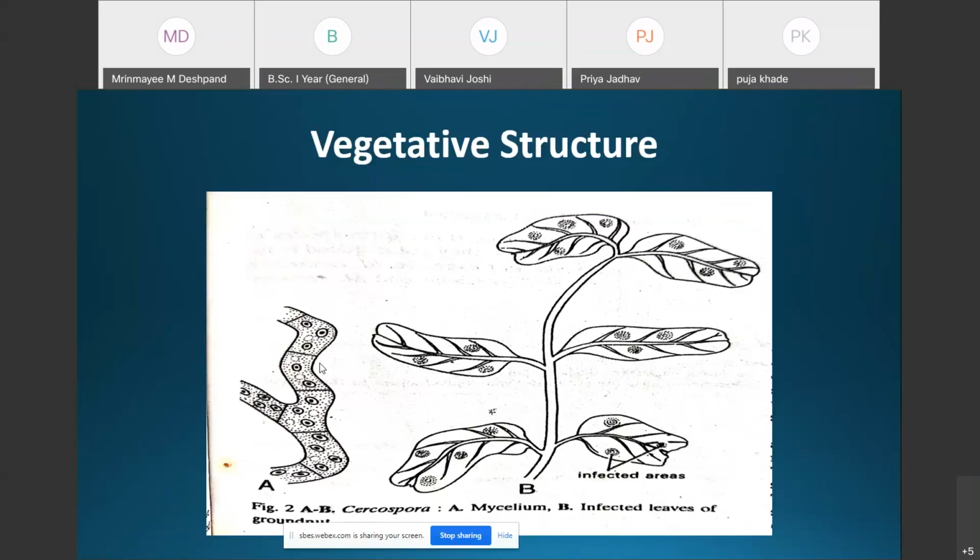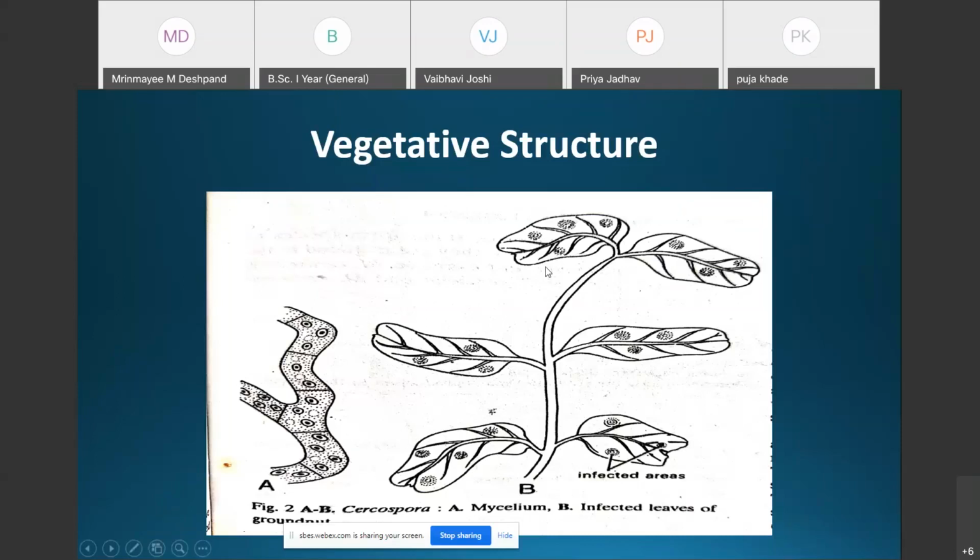These hyphae develop haustoria to absorb food material from the host tissue, and the mycelium is present in between the intercellular spaces of the host tissues. That is about the structure of the vegetative mycelium in Cercospora.